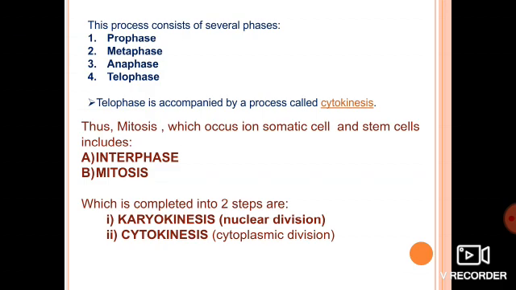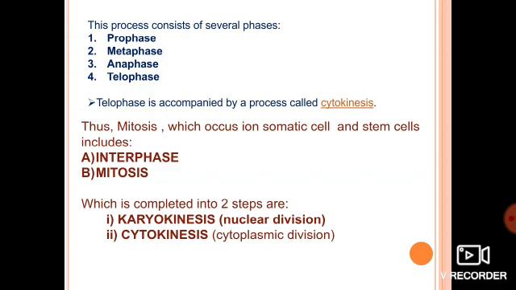After interphase, the cell enters into prophase, which is followed by metaphase, anaphase and telophase. Means, after the completion of interphase, the cell enters into karyokinesis, which includes prophase, metaphase, anaphase and telophase.